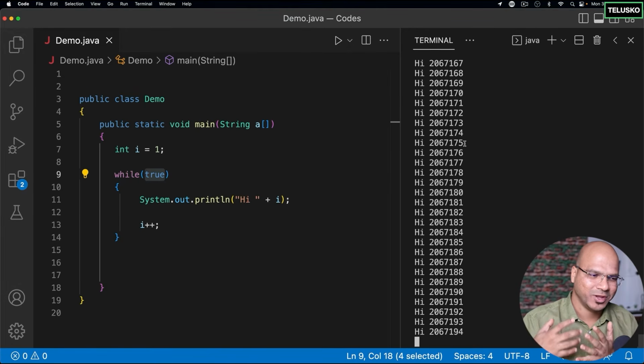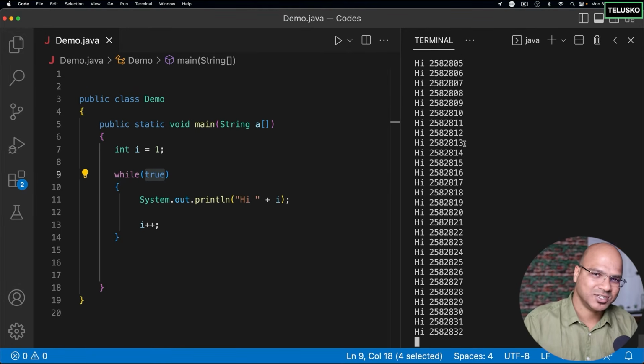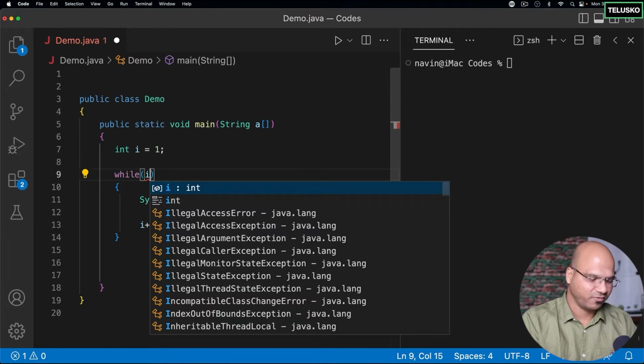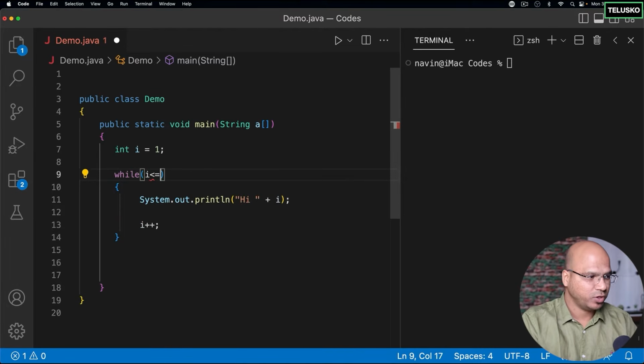And let me know when you try on your machine how fast it is. So what I want to do is stop this somewhere, so we have to apply a condition. How do I stop it? We have to say if I is less than or equal to 4.